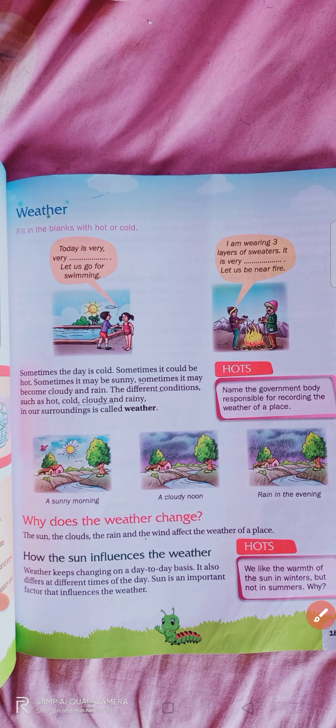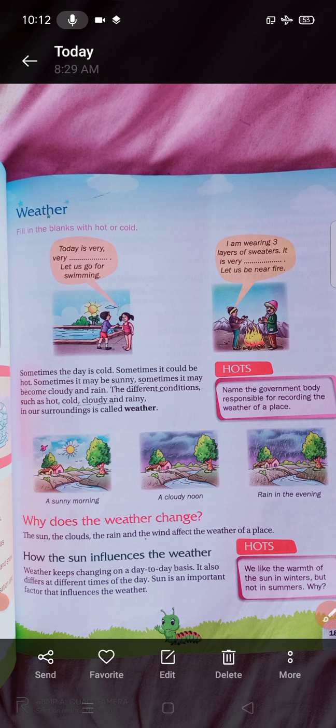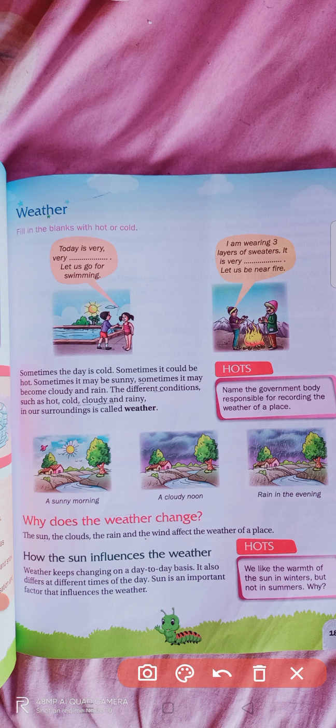So yes, in today's class we mainly learned about the weather and the factors which are responsible for the weather and the changing of weather, as well as how the factors that influence the weather actually influence us. We have discussed all these things in today's class, and if you are having any doubts, you can ask me. Thank you. Have a nice day.